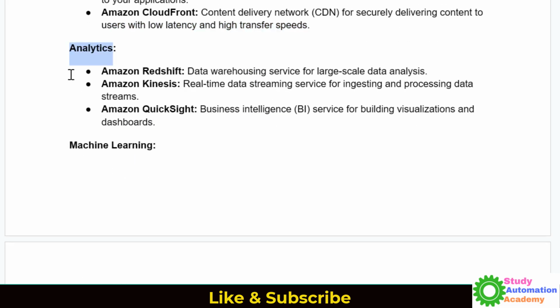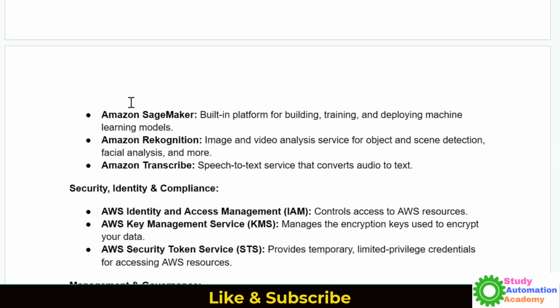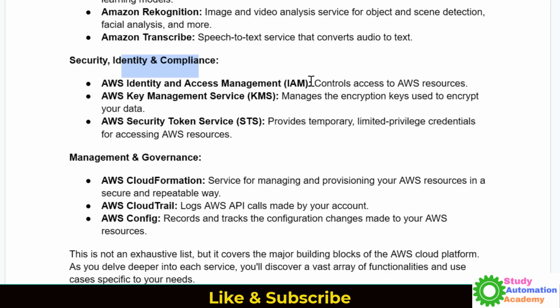For analytics, we have Redshift, Kinesis, QuickSight. These are all business intelligence and data warehousing related services. In AWS, you can find machine learning related things as well. We have Amazon SageMaker, Rekognition, and Transcribe, which is a speech to text service. For image and video analysis we have Rekognition. Then we have SageMaker, a built-in platform for training and deploying machine learning models.